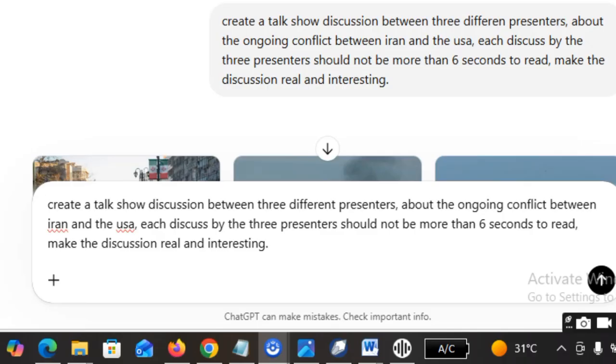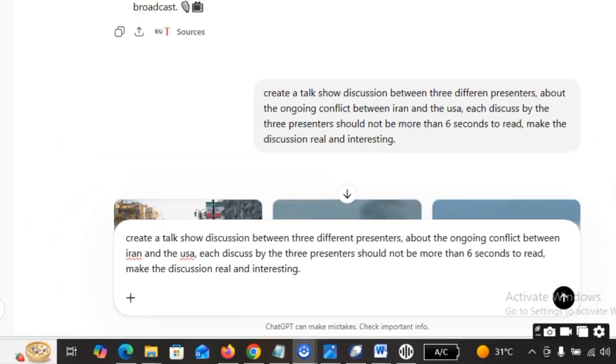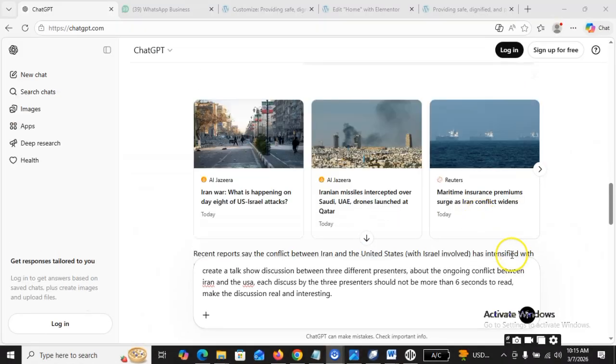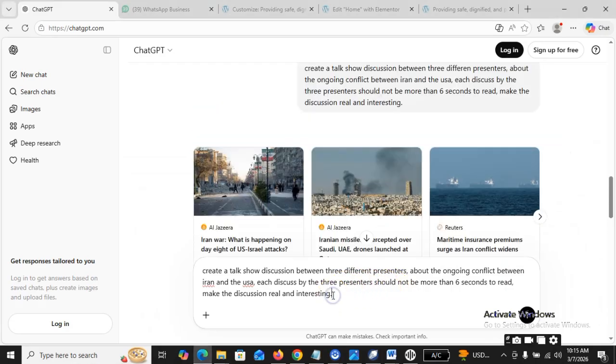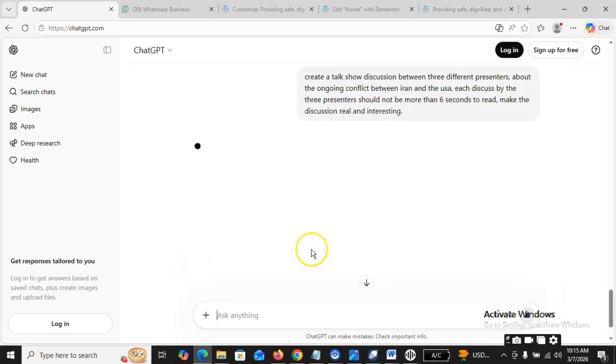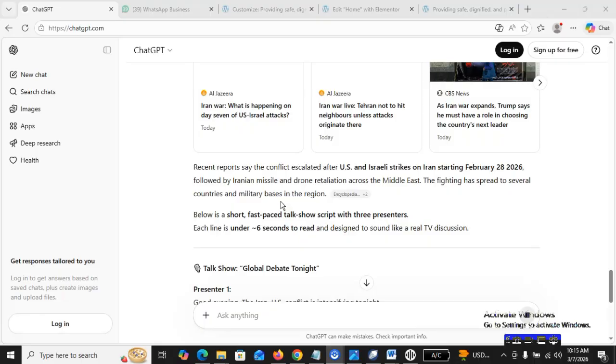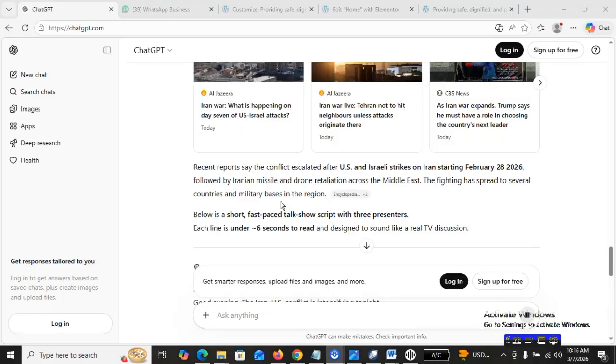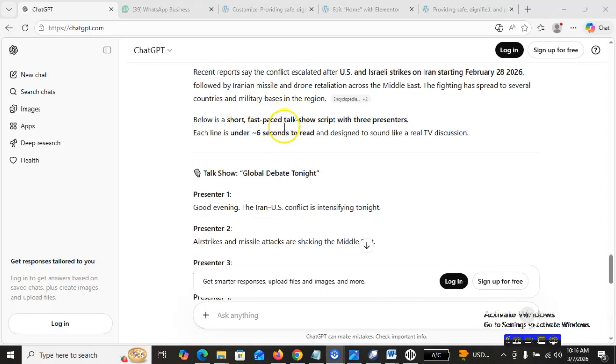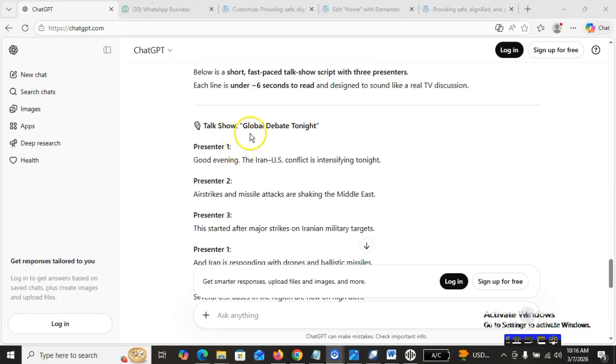I'm going to say make the discussion real and interesting. So this is a task that I'm giving to GPT and it's going to do it. Let's see what it's going to do. I'm going to go ahead and hit search. Alright, you can see what it gives to me now. Let me zoom in so that you can see.